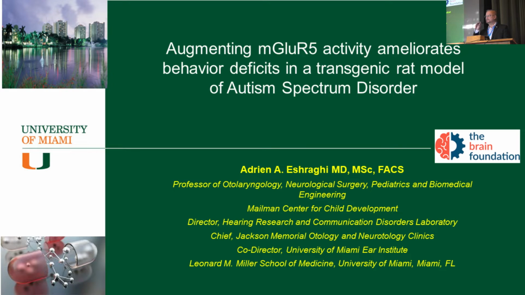So we have three various areas that we work in the lab. One is the microbiome and effect of microbiome in behavior and the behavior that manifests by autistic trait. The other area of our work is to test the various drugs to see how we can improve the synaptic transmission. And this is the part we're going to talk about today. And we also have some work about the auditory processing disorders in animal and also in human clinical trial.